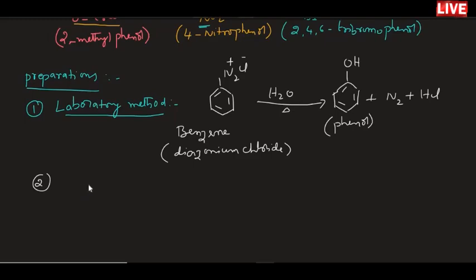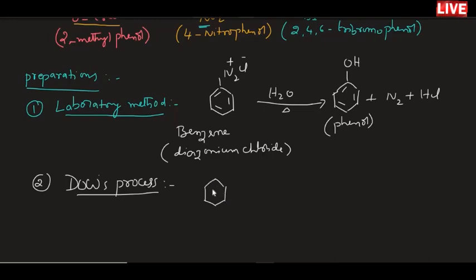In the same fashion, the most important industrial method is Dow's process. Earlier we discussed haloarenes. In this, we can take chlorobenzene.